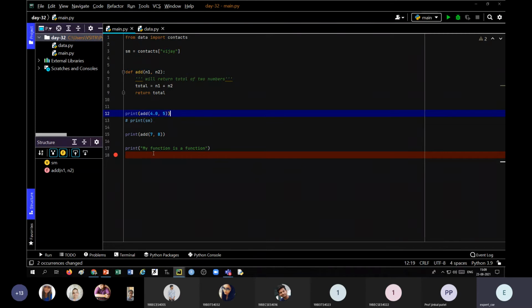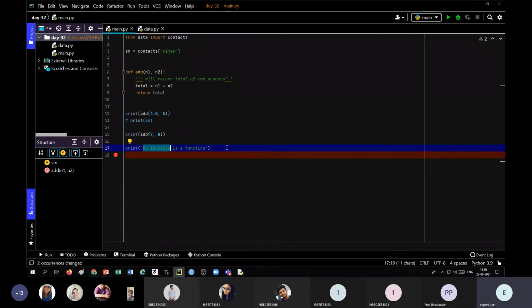But it is smart enough that it will not change the my function text with the name add, because this is not part of the code, this is part of the output string. With the help of find and replace, we can do the same thing, but in that case this my function will also be replaced by add.